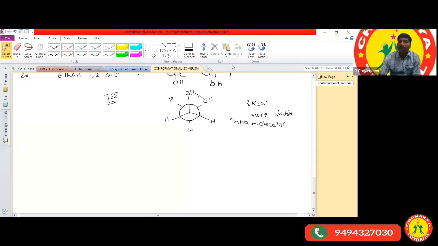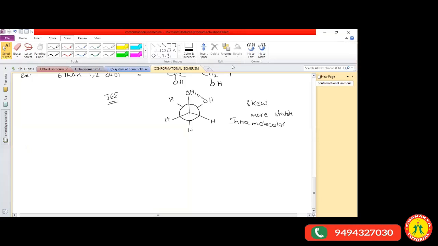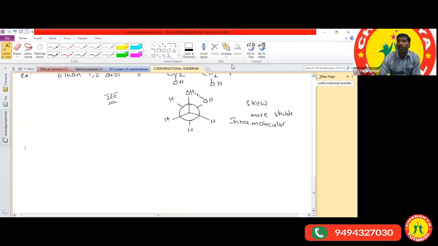Why do alkanes exhibit conformational isomerism, Aditi? Because it is easier to turn the carbon atoms if they have a single bond. Very good. Due to the presence of the carbon-carbon single bond, we have free rotation. Whenever you rotate one carbon, we get different structures. All the different structures we call conformers, and the phenomenon is called conformational isomerism.